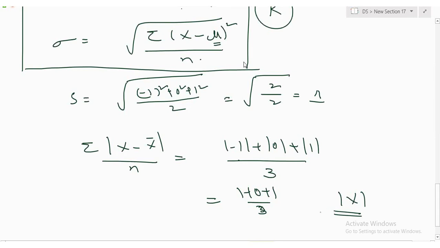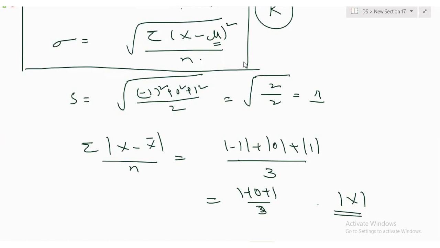If you're not understanding, don't worry about it. If I take the absolute value, it is going to give some problem with the mathematics. That's why I'm not interested in modulus, I'm interested in the square. Clear? Because in calculus, the differentiation of x square is 2x, but the differentiation of modulus of x doesn't exist.